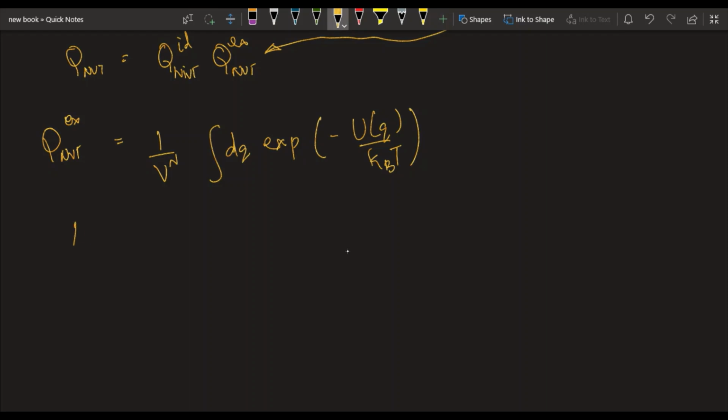So from stat mech we can see that this is the relationship between the partition function and the potential for this particular ensemble.